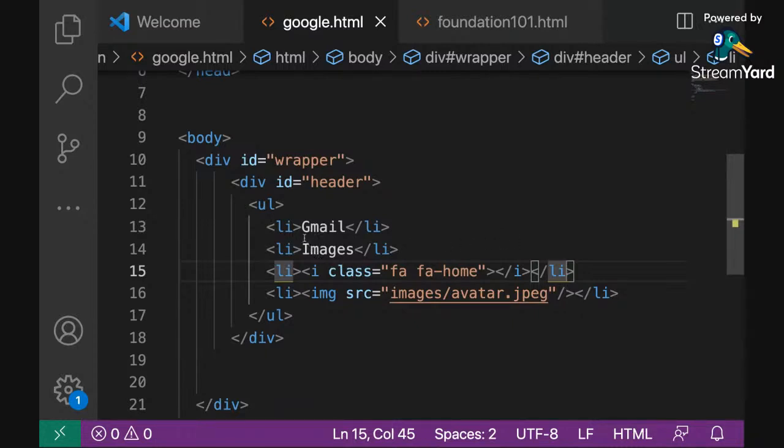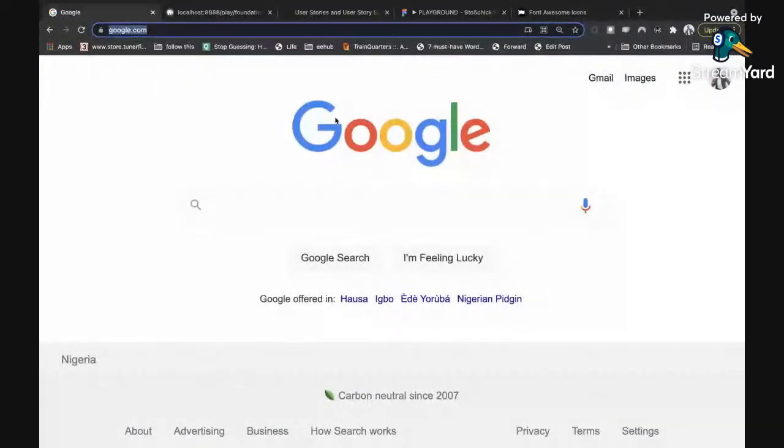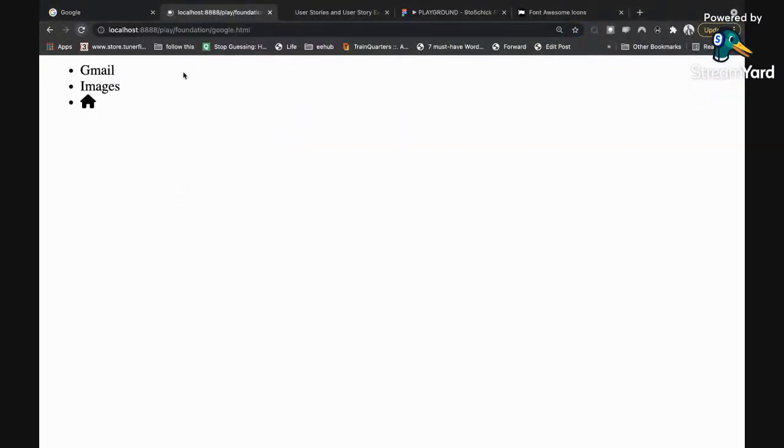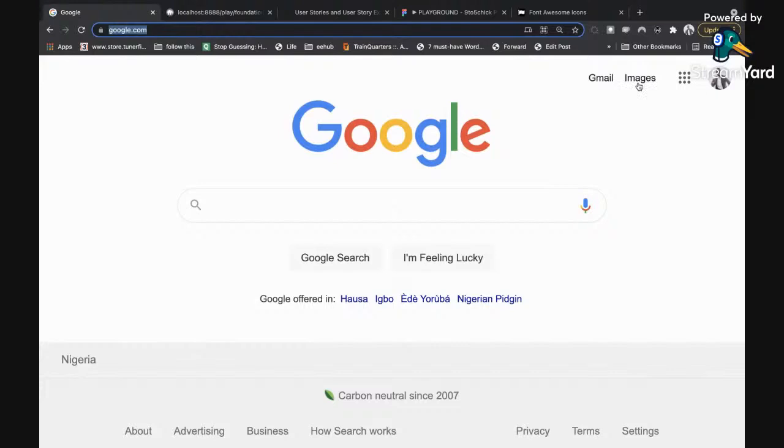So you can see this, I have 4 list items, right? The Gmail, the images, the home icon, and the avatar. So let me save this, switch over, and refresh my page. And then I have this. So we have the 4 elements that make up the very first header on the top right here.